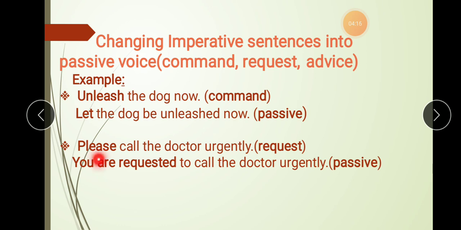Next one, please call the doctor urgently. This is an example of request which is in the active voice. When changing into passive voice, we use you are requested to call the doctor urgently. Now here if you notice, we do not have the subject you. But sometimes it is understood when it is not mentioned. So you can use the pronoun you.